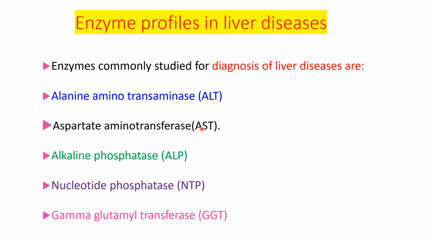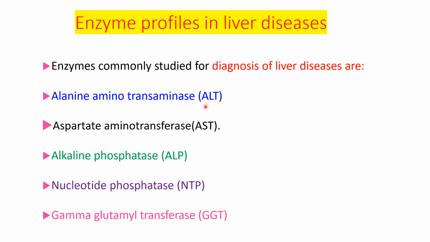So we will summarize the enzyme profiles in various diseases. Which enzyme levels will be measured in the serum in liver diseases? To diagnose liver diseases, the enzymes commonly measured are ALT, that is alanine transferase or alanine transaminase, then aspartate aminotransferase, alkaline phosphatase, 5' nucleotidase, and GGT, that is gamma glutamyl transferase or gamma glutamyl transpeptidase.